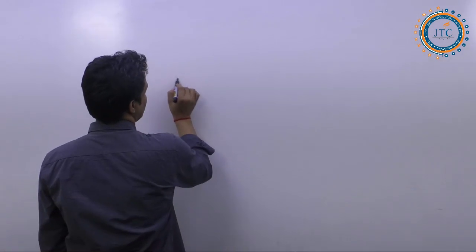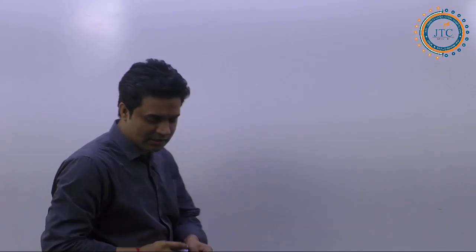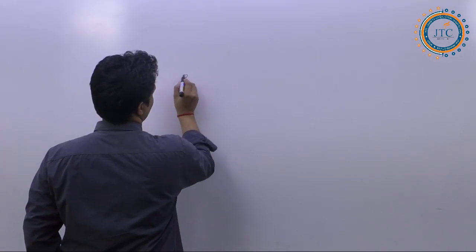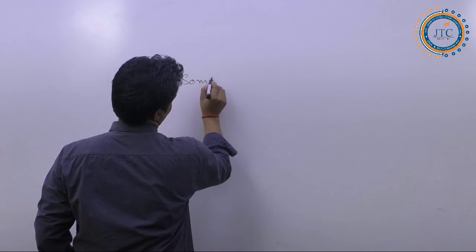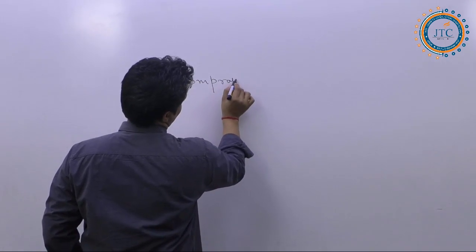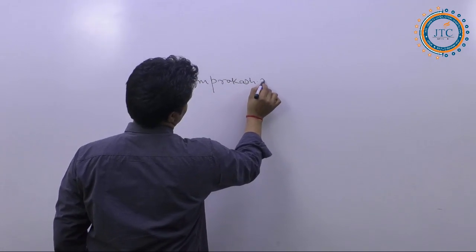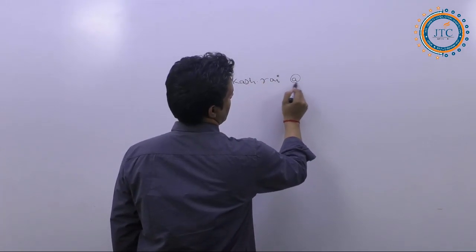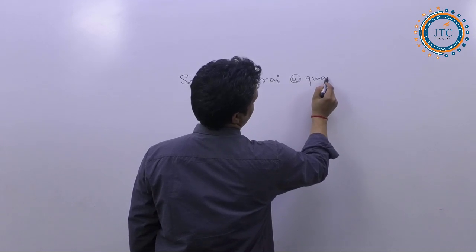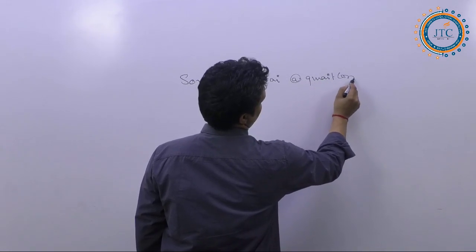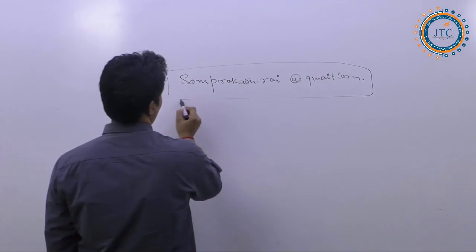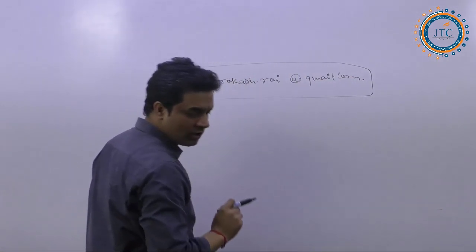Here I am writing my mail ID: Som Prakash dot Rai @gmail.com. This is my mail ID. You all can note it down.